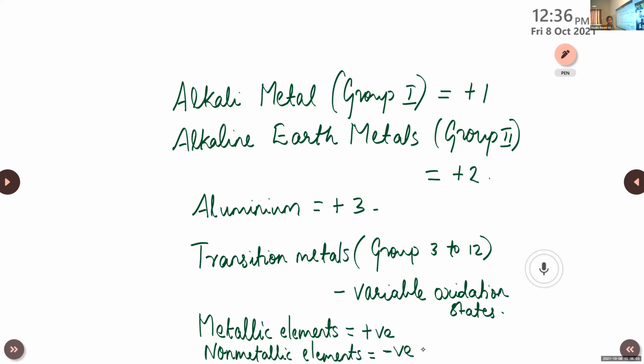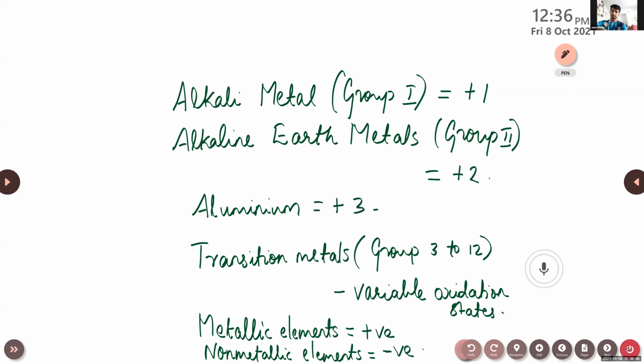Metallic elements are electropositive in nature, right? They are always ready to donate electrons. So they are positive, and non-metallic elements are always ready to accept electrons. That's why it is negative. So these are certain general rules that help us find the oxidation number of each element in a molecule. Clear? Yes, ma'am.